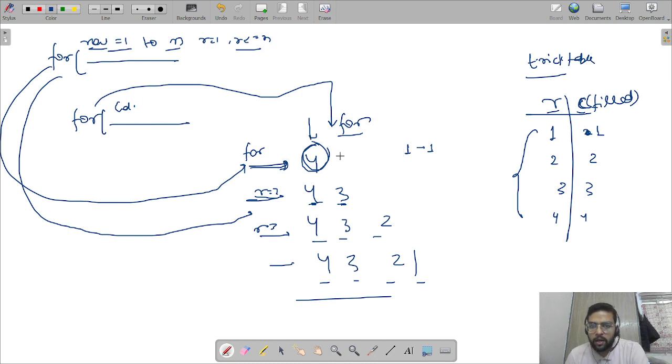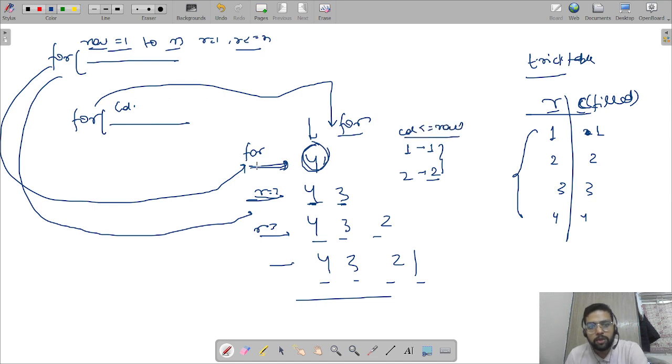when row is 1, the inner for loop is traversing only one time. That is why one column is filled, so only 4 was printed. It is traversing only one time. When row is 2, it is traversing 2 times. That is why at one time 4 and 3. Only 2 columns filled. So the condition is column less than equals to row.